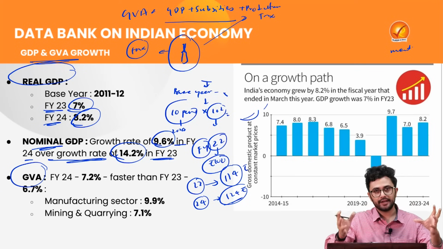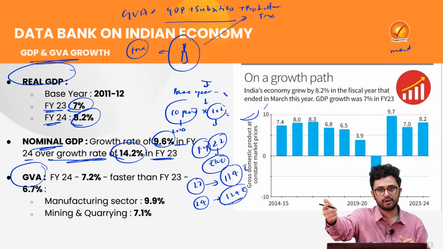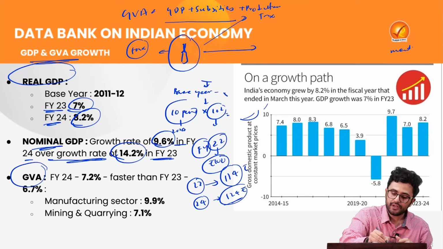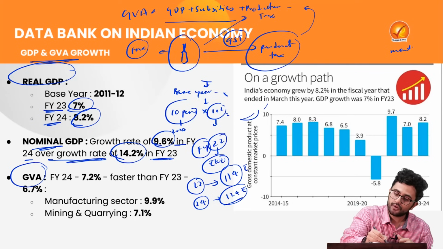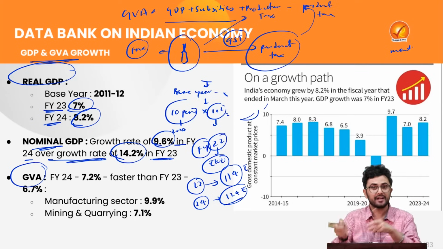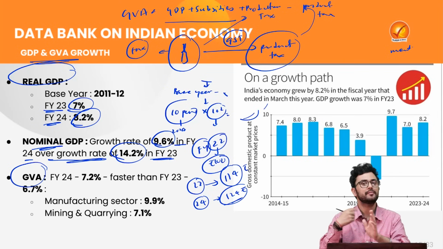Now this bat is ready. It is ready to be sold in the market. When it goes into the market, a certain GST will be applied. This is called product tax. This product tax is not included in the GVA at all. So remember, we add production tax in GVA but not the product tax.